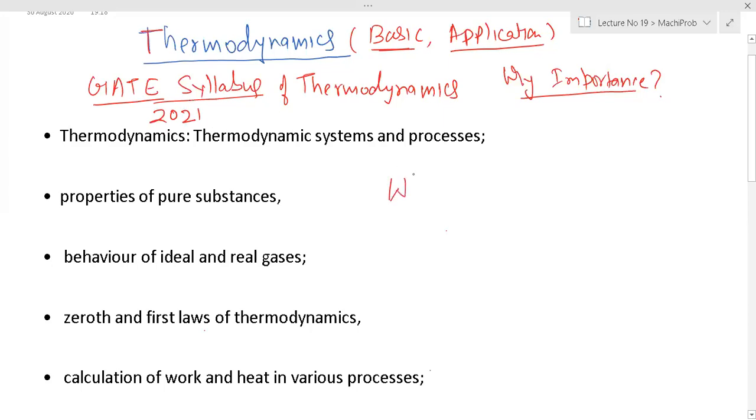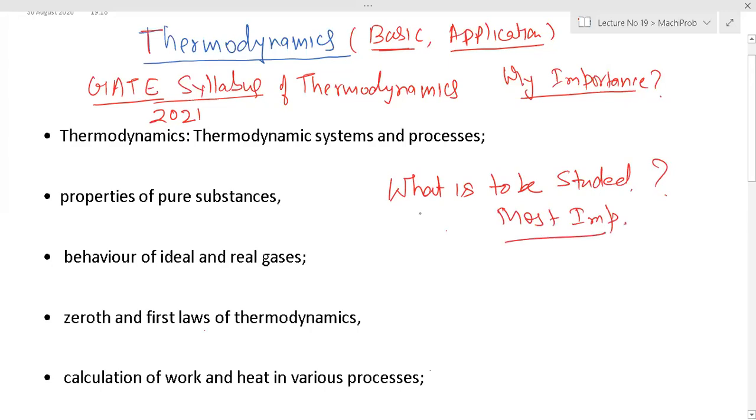Again, I am telling you what is to be studied. What is to be studied is the most important. Sometimes it is not clear to all. Okay, so basically thermodynamics has two parts. One is your basic thermodynamics and one is called application of basic thermodynamics.